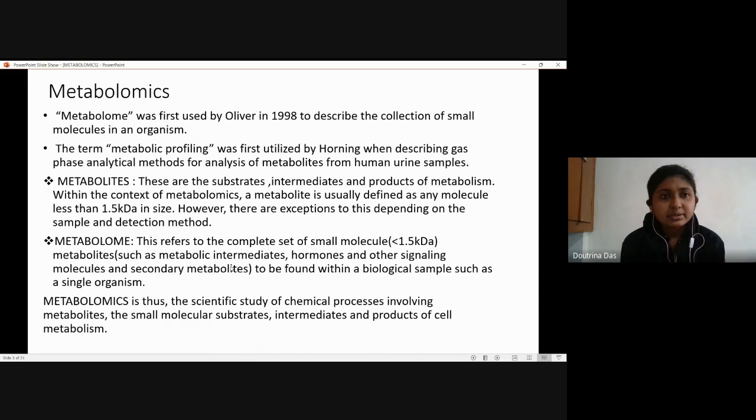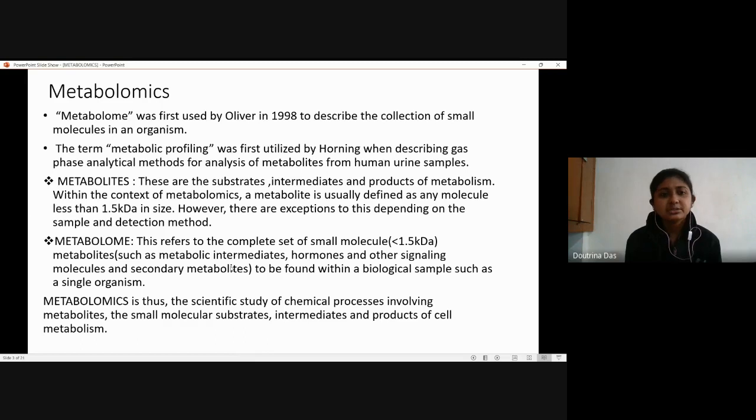Now, under the topic metabolomics, we have two main terms or keywords, metabolites and metabolome. So, what are metabolites? Metabolites are the substrates, intermediates, or the products of metabolism. In the context of metabolomics, we usually say that a metabolite is any molecule that is less than 1.5 kilodalton or kDa in size. However, there can be exceptions to this depending upon the sample that we are taking and the detection method that we are using for our study.